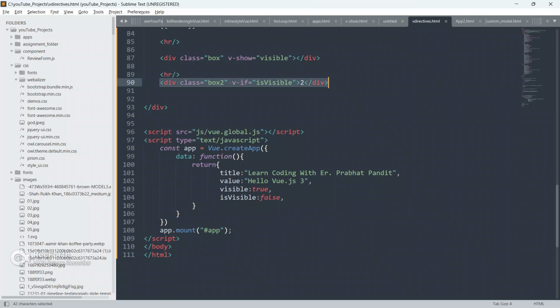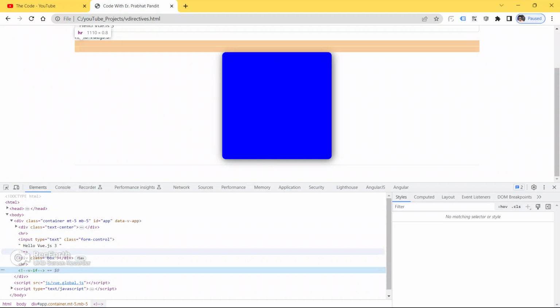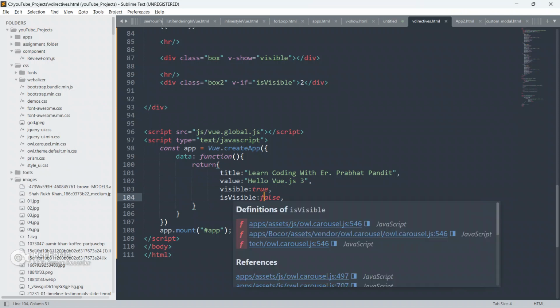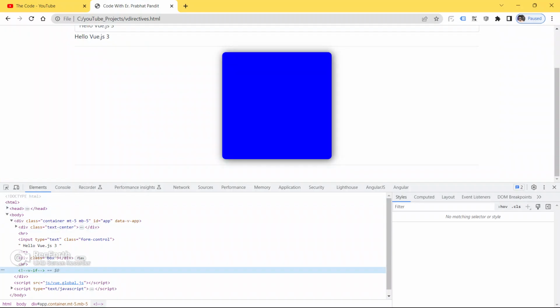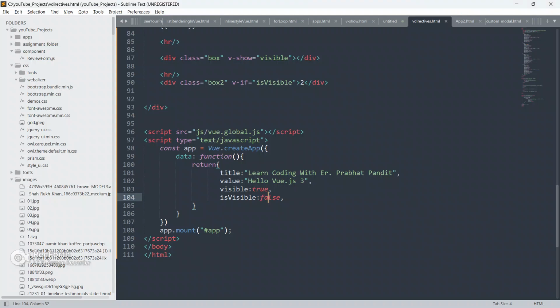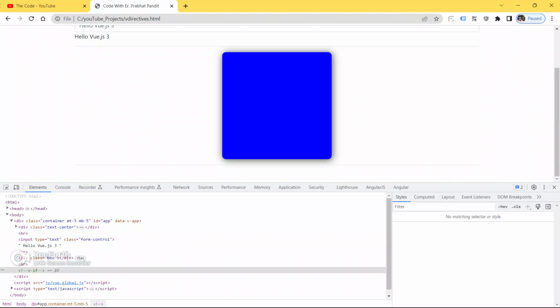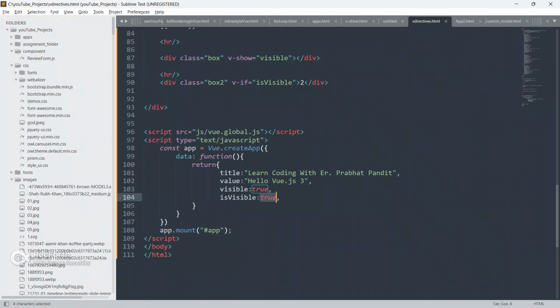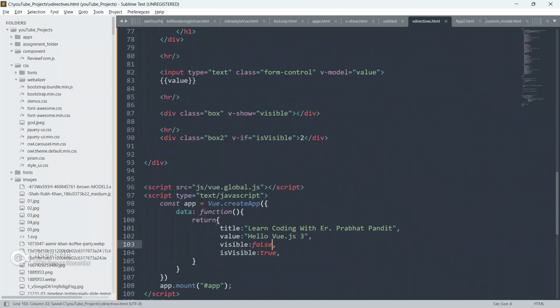This div with class box and the v-if directive isVisible is now not in the DOM, because as soon as I give visibility false, the div will be removed from the DOM. But let me just give it true, refresh the page. Now it is inside the DOM.